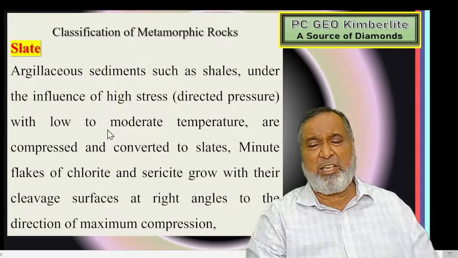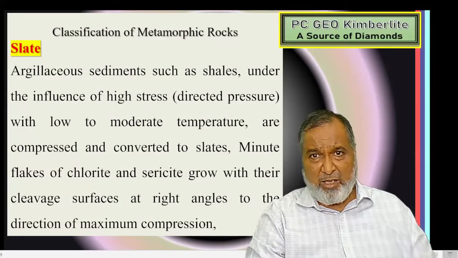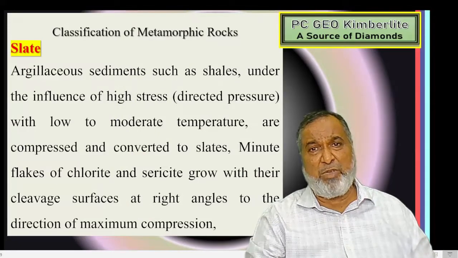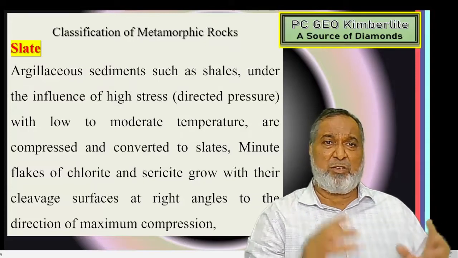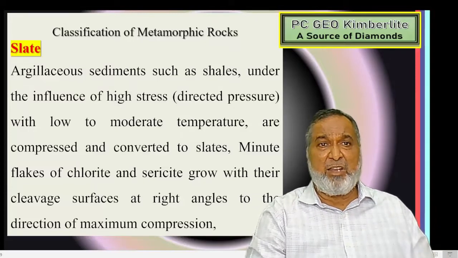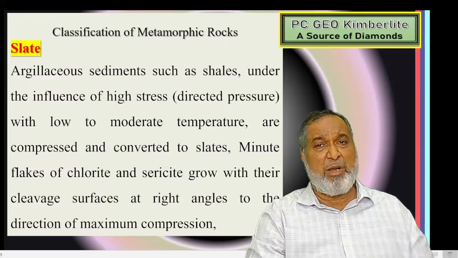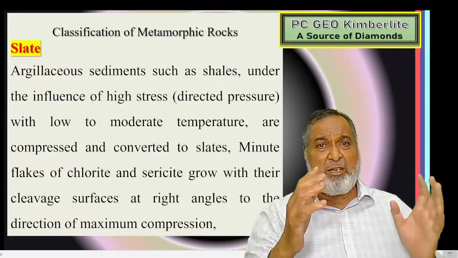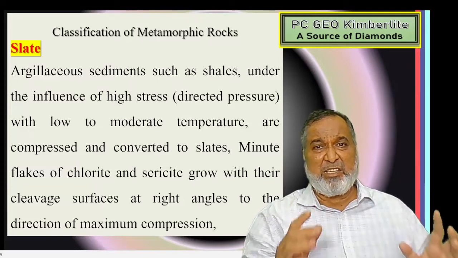Now basically you have to write, in the theory as well as in the practical, the description of some metamorphic rocks. So we have taken some basic rocks. Slate. Slate is a low grade cataclastic metamorphism where the direct pressure acts on the argillaceous material, shale being the best one.